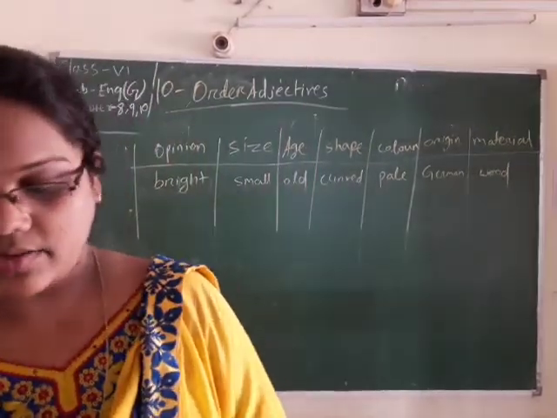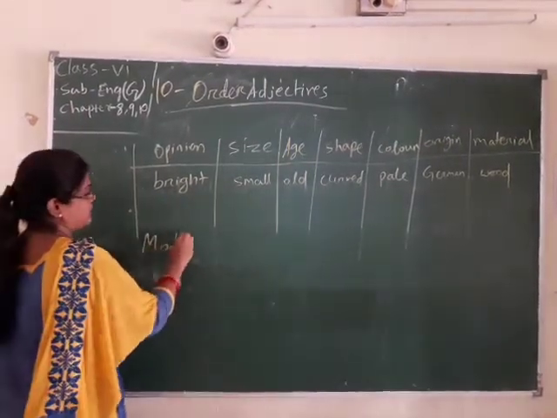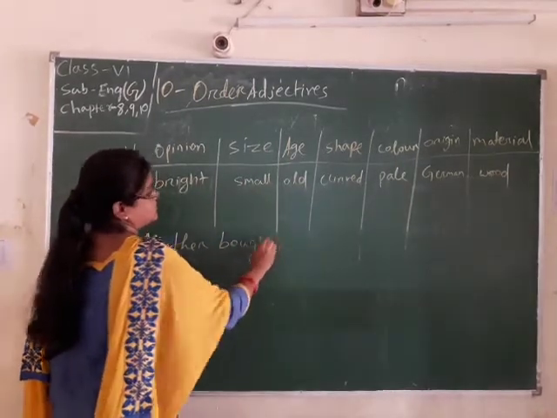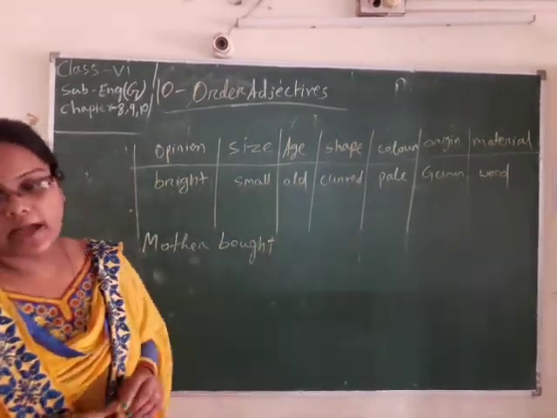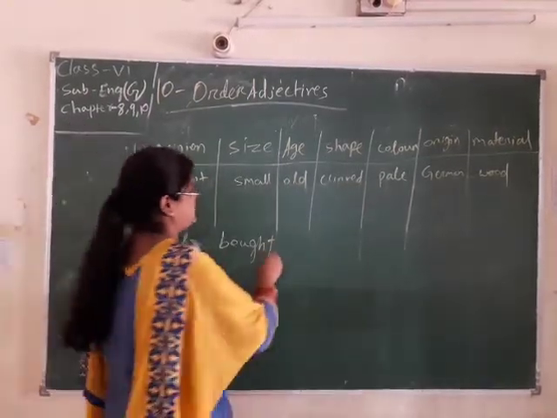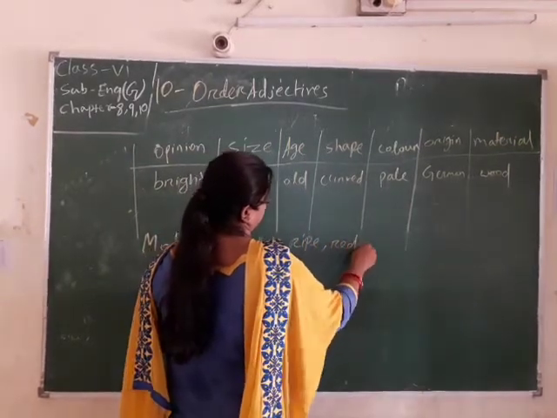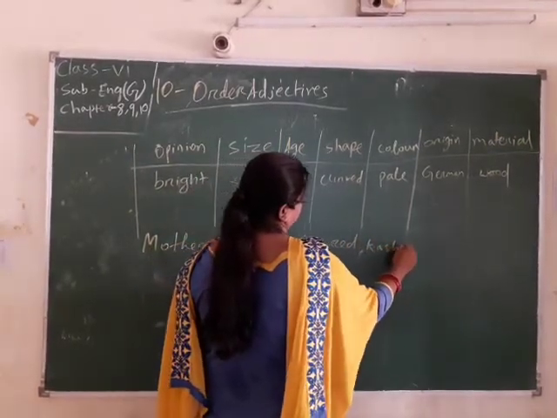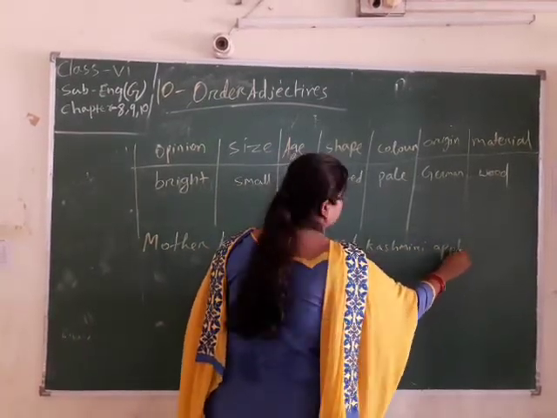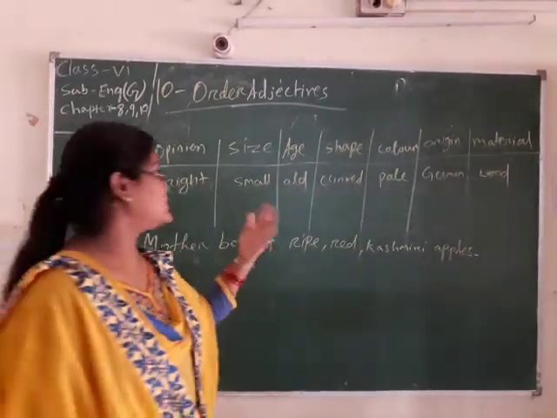So look at an example of a sentence. Mother bought ripe red Kashmiri apple.